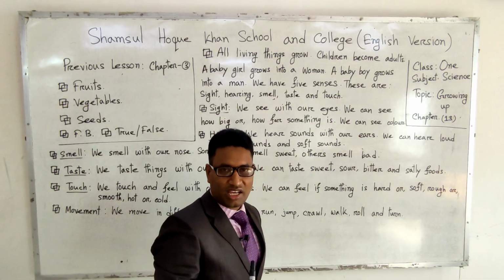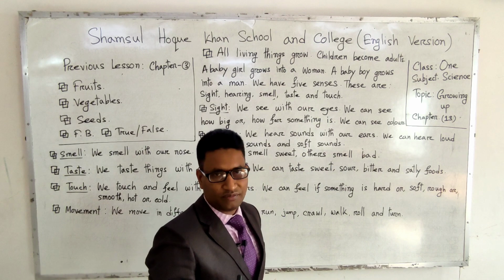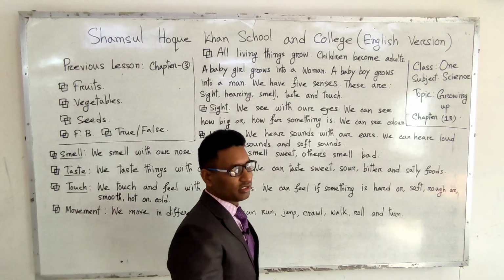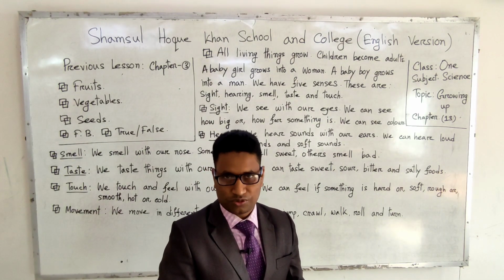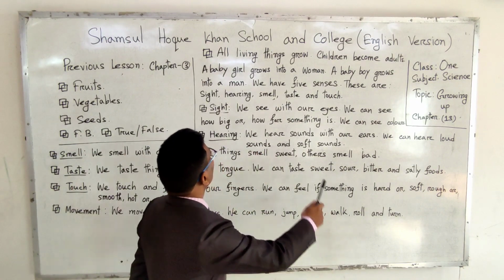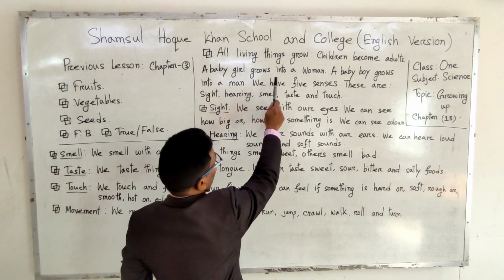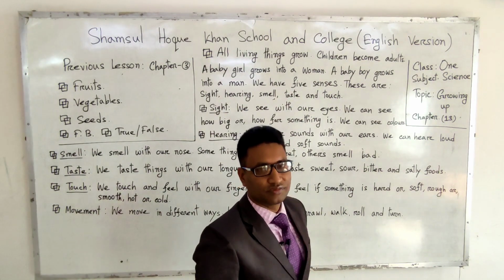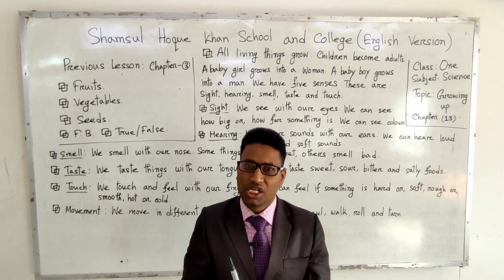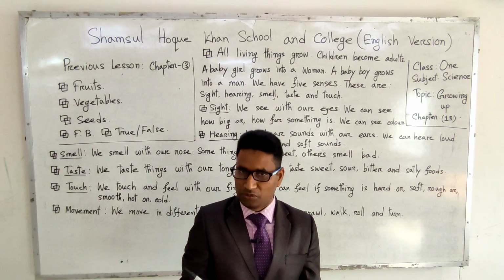Another, children become adults. That means at a time children will become adult. Adult, Bengali meaning prapto boyashko. Now, a baby girl grows into a woman. Woman we know mohila.